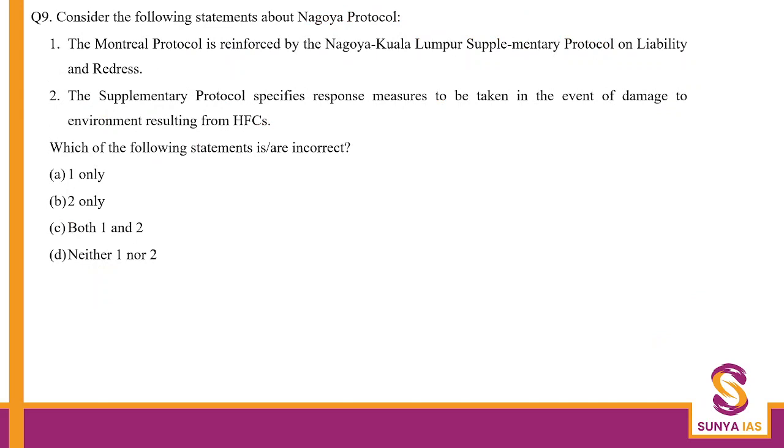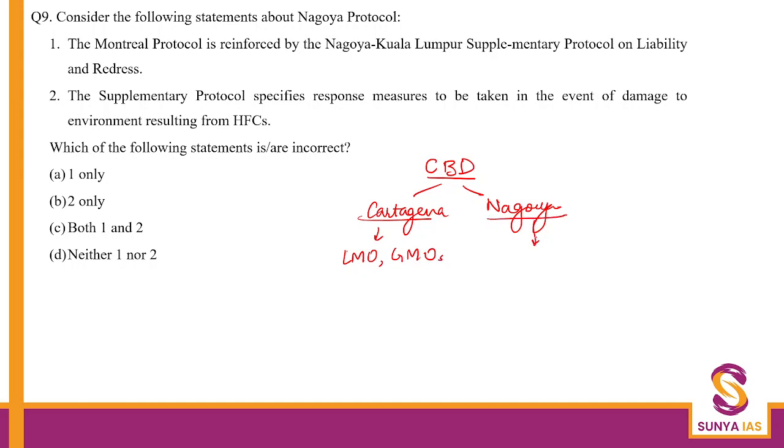Next question is on Nagoya Protocol. So by the way, in CBD, Convention on Biodiversity, we read about Cartagena Protocol and we read about Nagoya Protocol, okay. Cartagena Protocol talks about the biosafety related to living modified organisms and genetically modified organisms, whereas Nagoya Protocol talks about overall access and benefit sharing. Okay, talks about how can you prevent biopiracy, right?